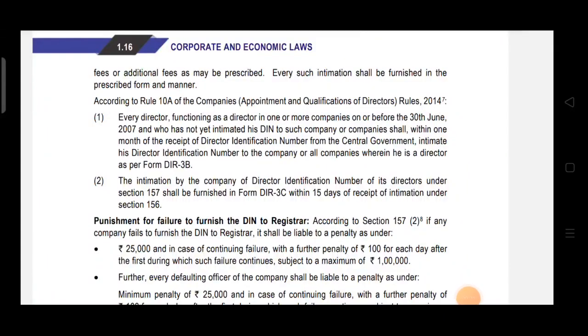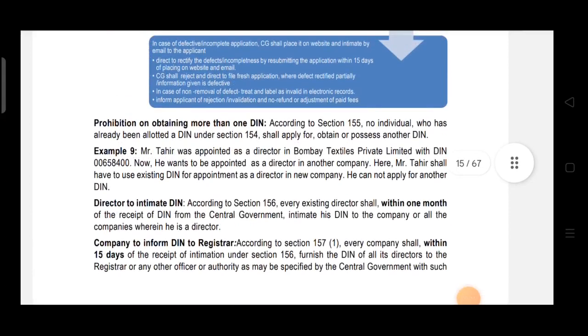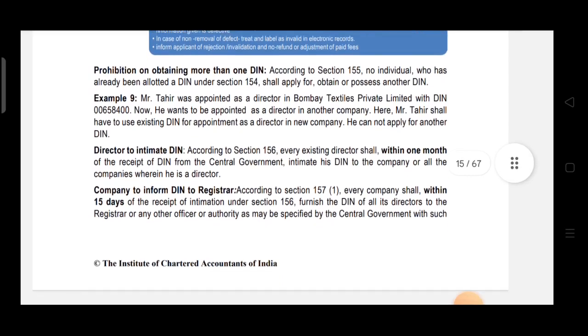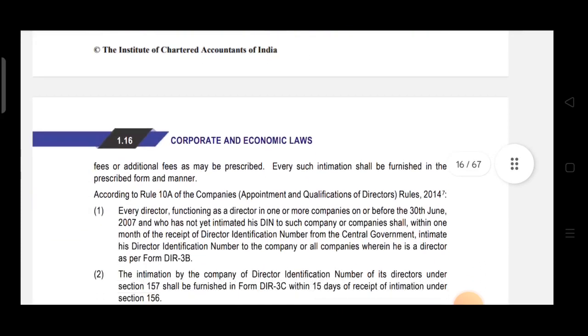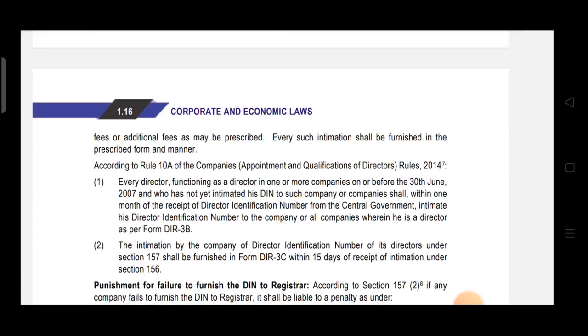Now see, in the act it was given that the director is required to intimate his DIN to the company within 1 month of receipt of DIN, and then the company is required to intimate the DIN to the ROC within 15 days of the receipt of intimation. Now in the act the form was not mentioned, means the format in which the director will intimate his DIN and in which the company will intimate DIN to ROC. The prescribed form number is mentioned under the rules.